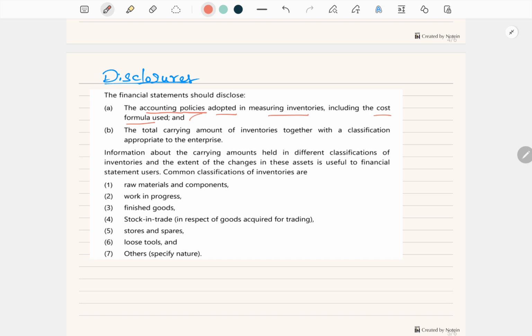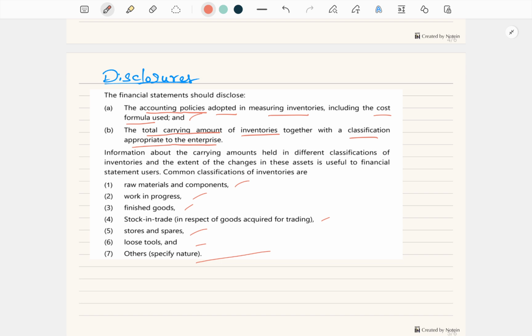Second, the company needs to disclose the total carrying amount of inventory together with classification appropriate to the enterprise. In the balance sheet, you will show inventory as a current asset. Then you need to show the classification, like out of this, how much is raw material, how much is finished goods, how much is work in progress, all the things you are going to disclose. Here it is given: raw material, work in progress, finished goods, stock in trade, stores and spares, loose tools. All these things you are going to disclose in the financial statement. That is called disclosures for AS-2.